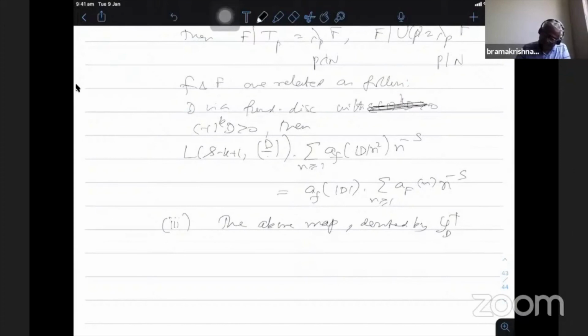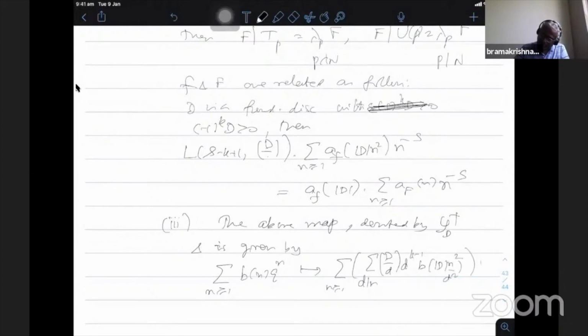It is denoted by this and is given on the Fourier expansion: sum of b(n) q^n, n greater than or equal to 1, goes to the sum over n greater than or equal to 1 of the sum over d dividing n of (D/d) d^{k-1} b(|D| n^2/d^2) q^n.